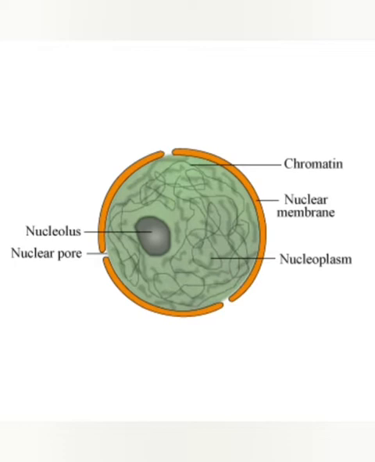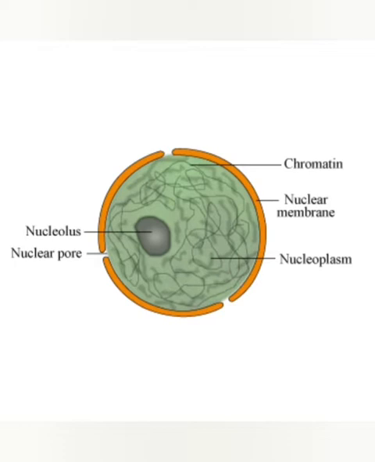This nuclear membrane separates the contents of the nucleus from the rest of the cell or the cytoplasm. Now in the picture you can see that many pores are present on the nuclear membrane. These tiny minute pores are called nuclear pores. These pores allow the entry and exit of large molecules or substances between the cytoplasm and the nucleus.